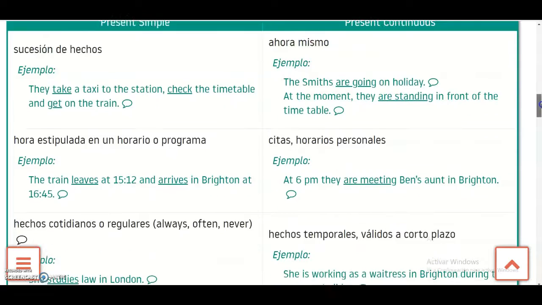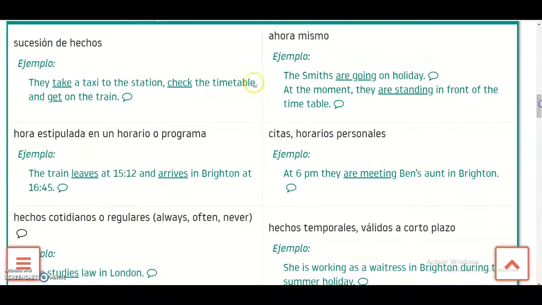Okay, and the structure is different because in one of them, you only have to pay attention to put the s in the third person and you use the words normally. But in the other, you have to mix it. The verb to be, is or are, okay, depending on the case, with the verb with the ing form, okay?